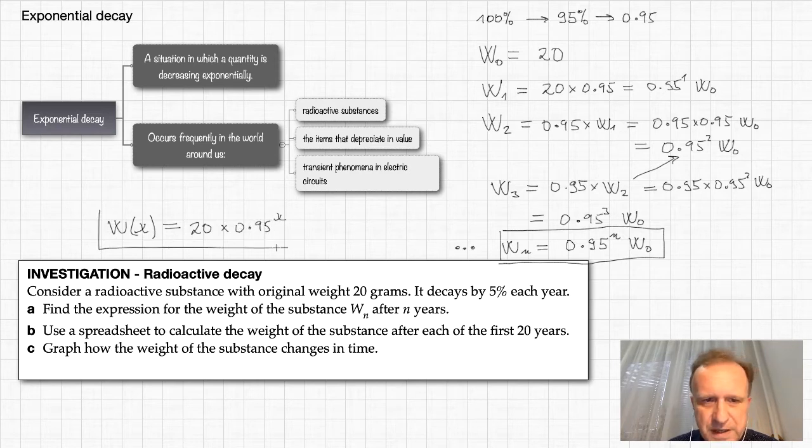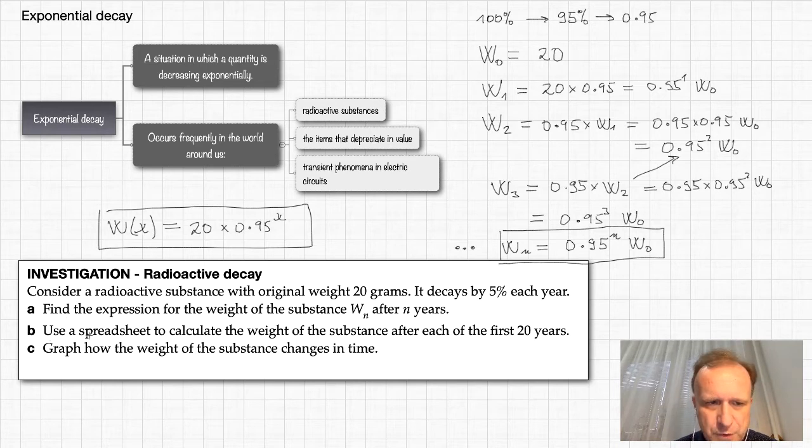So this would be the exponential function, and it would describe the weight of this sample as a function of x, which is time this time. Okay, so this is part A.